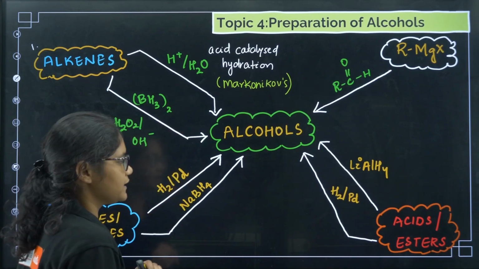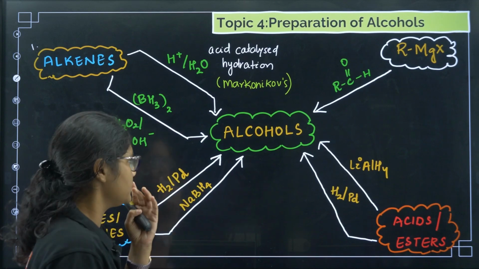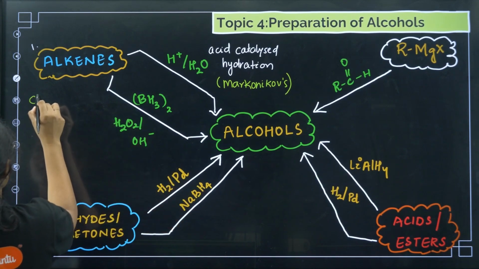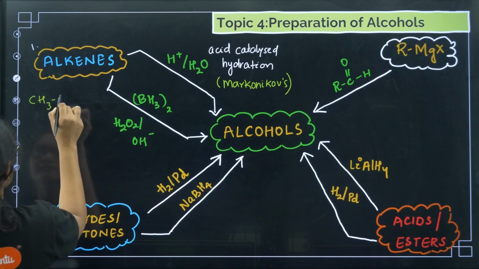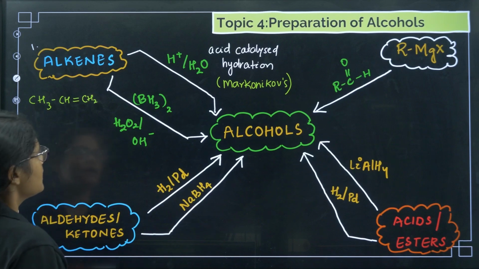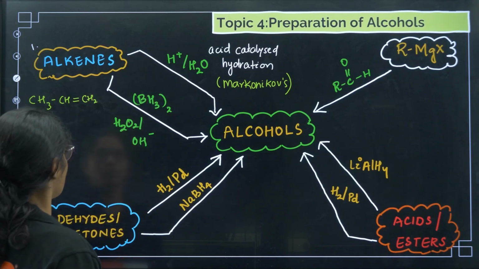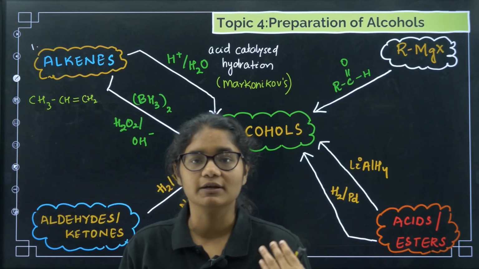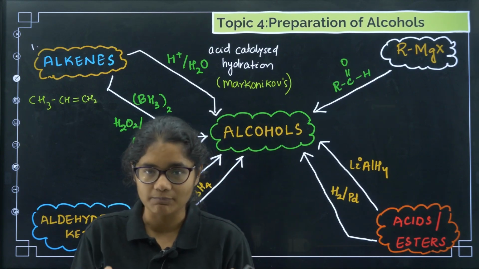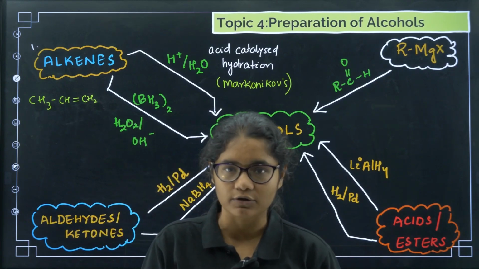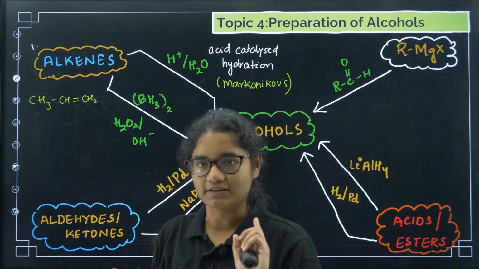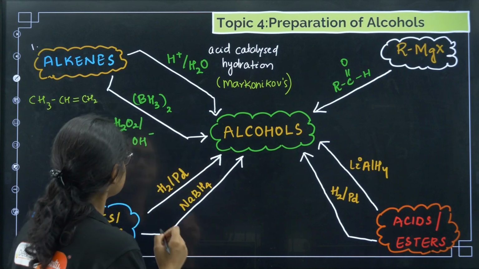Now I'll give you one example, do not worry. Now suppose I have propene. Let us take one example of propene, CH3 CH double bond CH2. Now if you add H plus and H2O, what will happen? H and OH will be added following Markovnikov's rule. According to Markovnikov's rule, the negative part will go to the carbon having less number of hydrogen. So what is here? H and OH. OH is the negative part, H is the positive part.